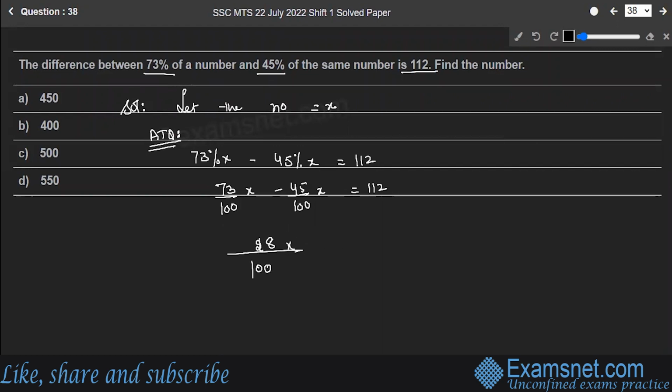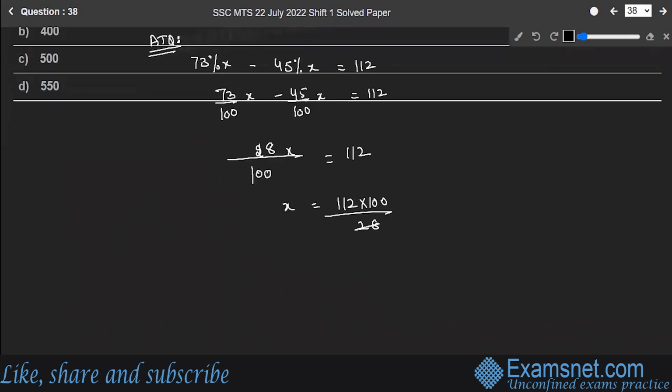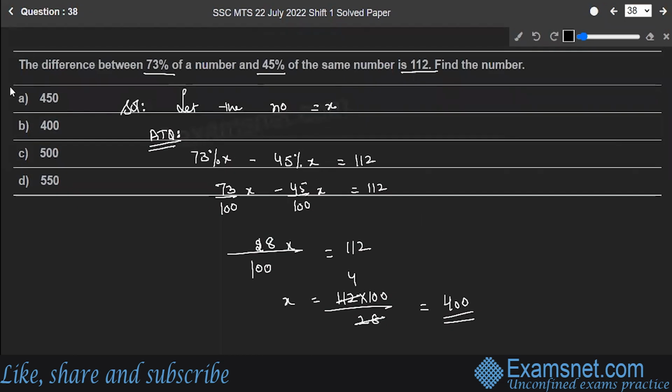Yeah, 28x upon 100 is equal to 112. So x is equal to 112 into 100 upon 28. Now this will cut at 4 and you have 400. So 400 is the required number, and this is the answer. Option B is the correct answer to the question.